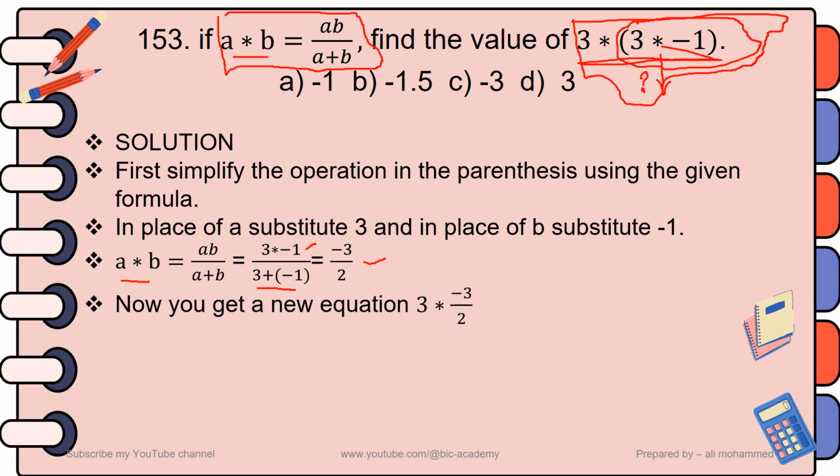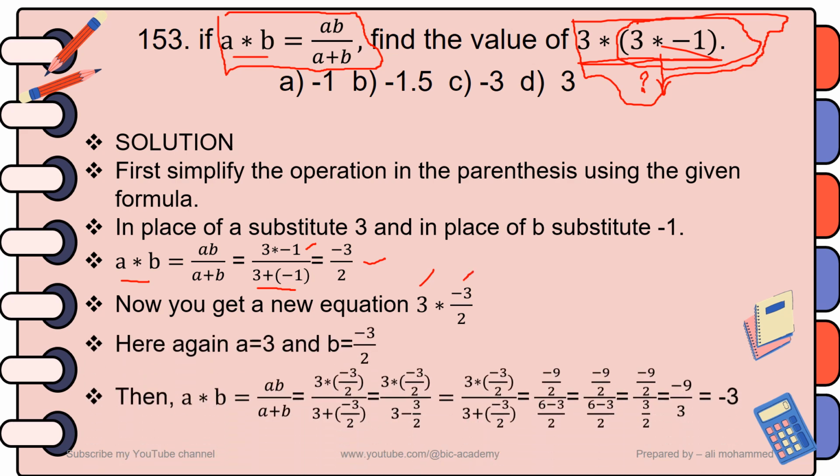Then you get another equation, and the second equation that you get is 3 * -3/2. Now again assume A is 3 and B means -3/2. Then use the formula to get the value of 3 * -3/2.